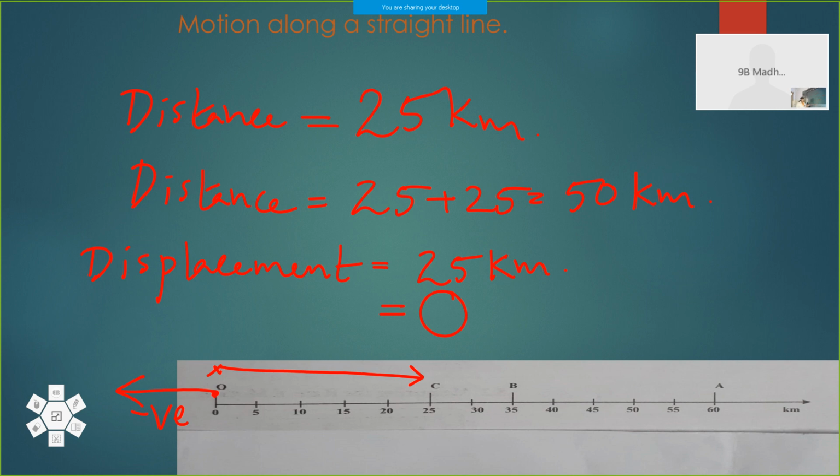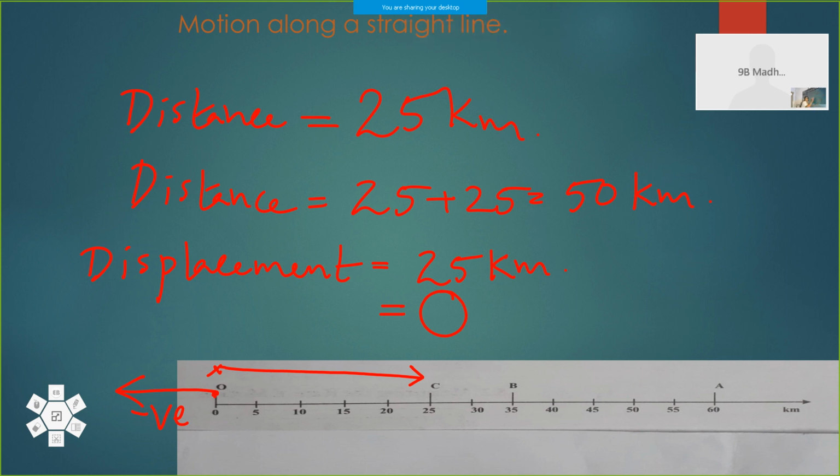Okay. So keep these things in mind. Distance is the total path length covered by an object, and it is a scalar quantity. Displacement is the shortest path between the initial point and final point. And distance is always positive, but in the case of displacement, we will consider the direction also.